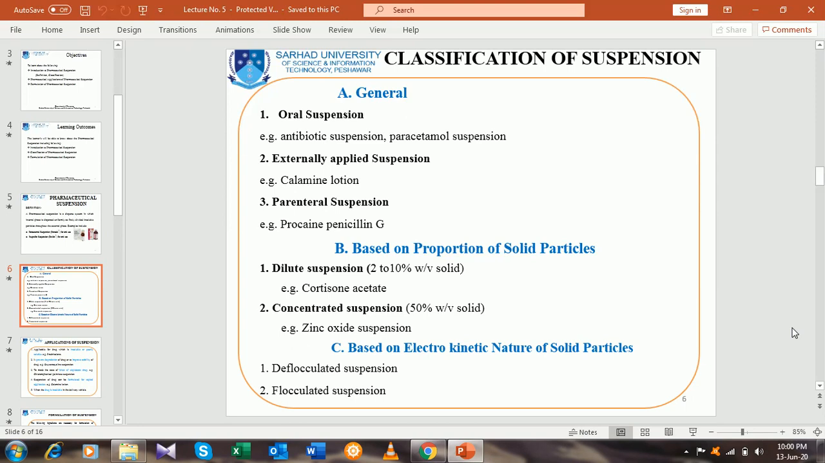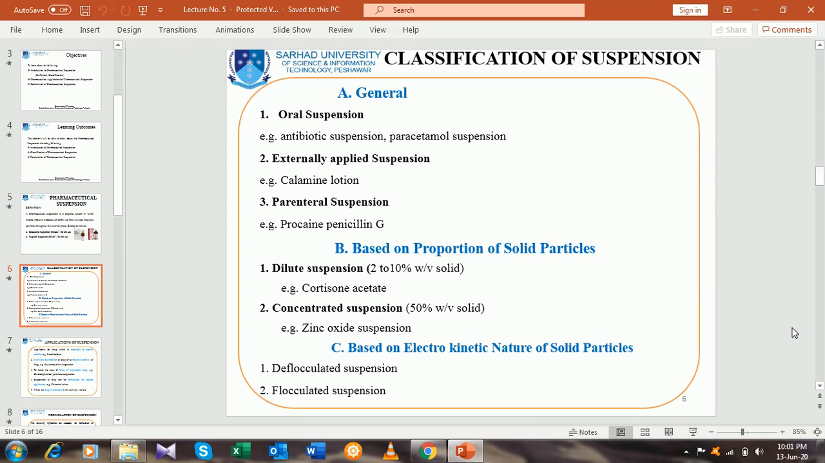And paracetamol suspension, that is the liquid suspension orally taken, and it is also available in the market under different trade names, for example Panadol suspension, which is taken orally. That is the first class, the oral suspension. The second type of suspension is externally applied suspension. For example, calamine lotion. These are externally applied rather than orally taken suspensions, and calamine lotion is one of the examples.